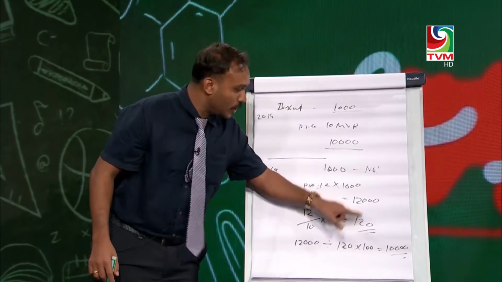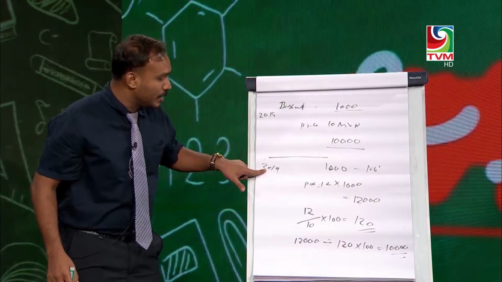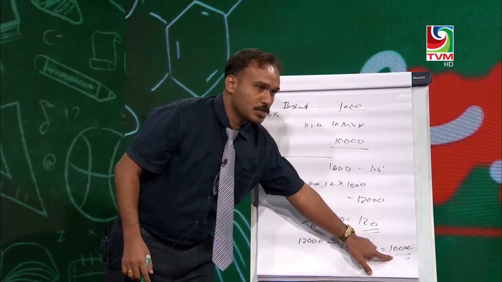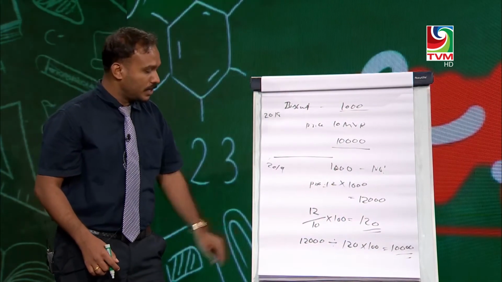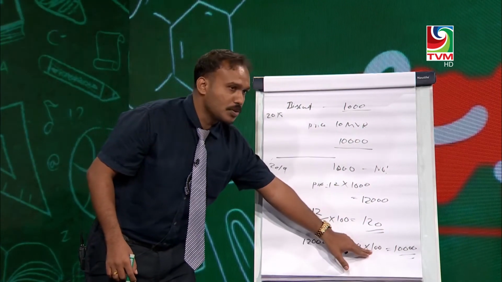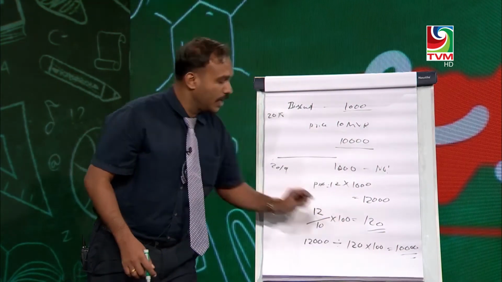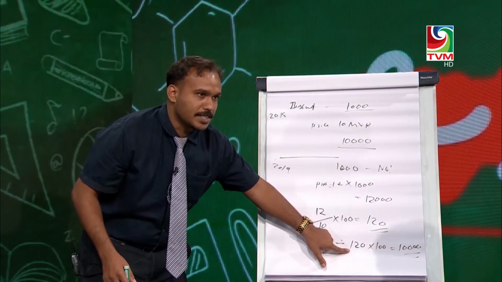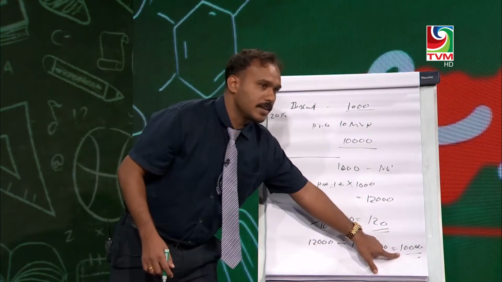So 12,000 is the nominal GDP in 2019 and real GDP is 10,000. The formula to find real GDP is nominal GDP divided by consumer price index times 100. So we adjusted for this inflation and we got real GDP.